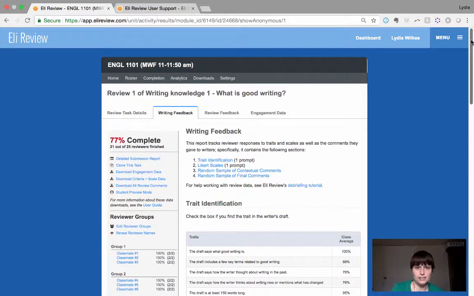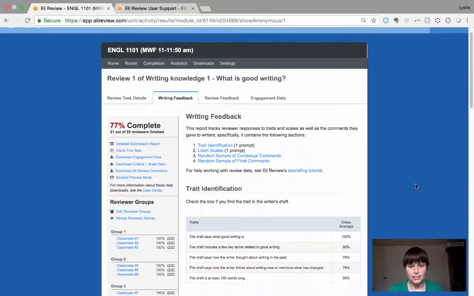Or I can go and actually order the comments in specific ways. That helps me figure out what I want to endorse, and what we want to look at as a class as models of effective, helpful feedback that they wrote. What I really like about Eli is it puts their writing in the middle of the class as the exemplar, as the model. And it basically shows everyone else, someone in the class already did it, you can do it too, rather than a model that I make, which is a model made by an expert, and that's a little harder to handle. Okay, so I've got this here.